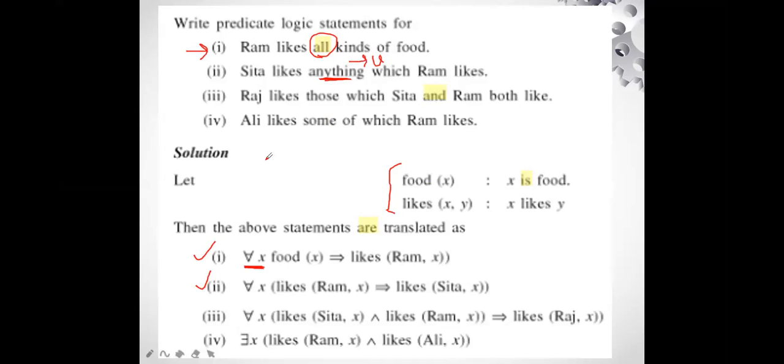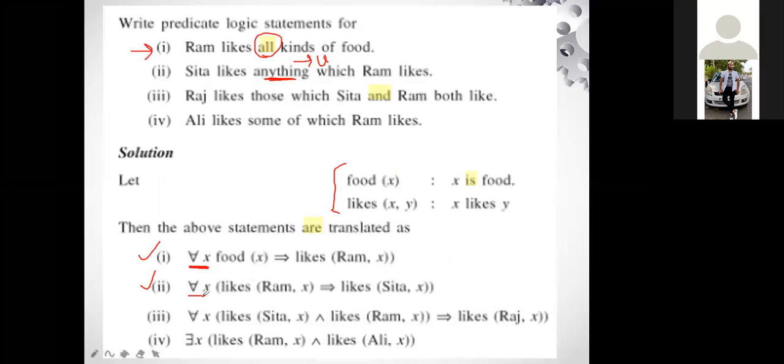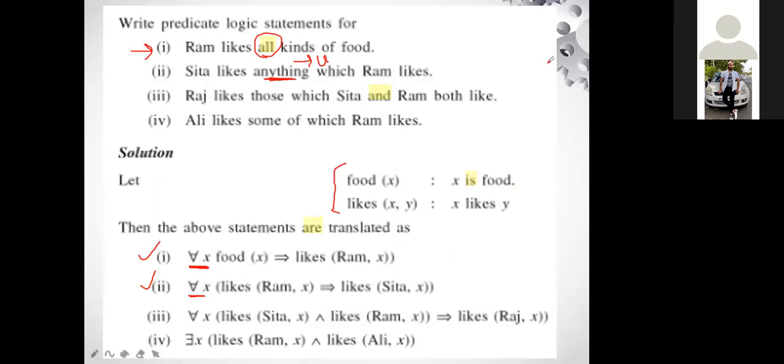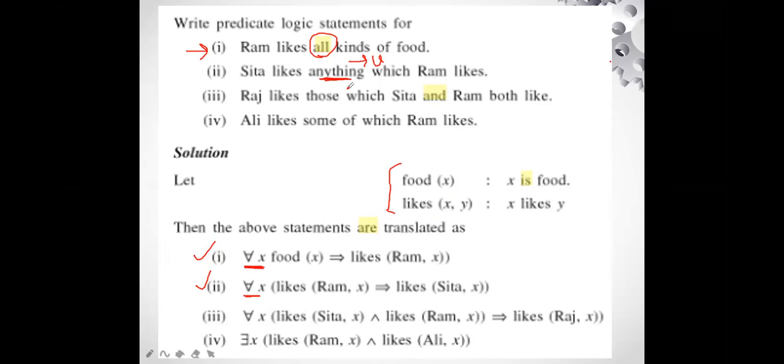What are we going to use? We are going to use the universal quantifier symbol with the X. Now, we are going to use the implication sign over here. Why implication sign? Again, because of universal quantifier. So how is the implication sign being used? Sita likes anything that Ram likes.